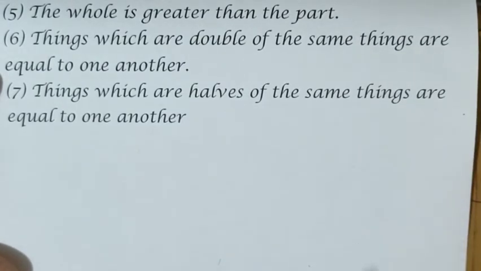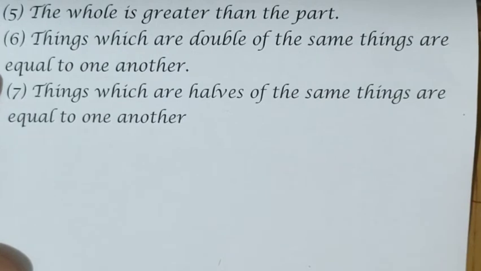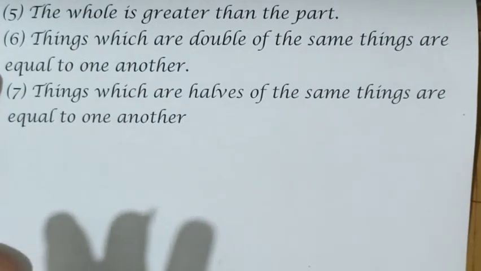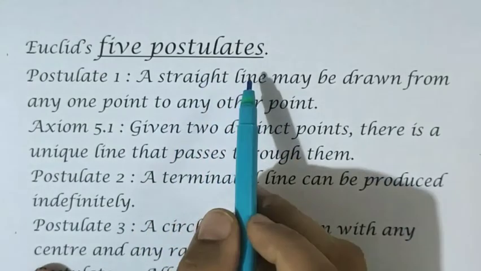So all these concepts we have already used somewhere, without knowing that they are all Euclid's axioms only. I think you understood the idea of what an axiom is. An axiom is a universal truth which can be accepted without proof, and it is used everywhere, in all the branches of mathematics. Now, Euclid's 5 postulates.